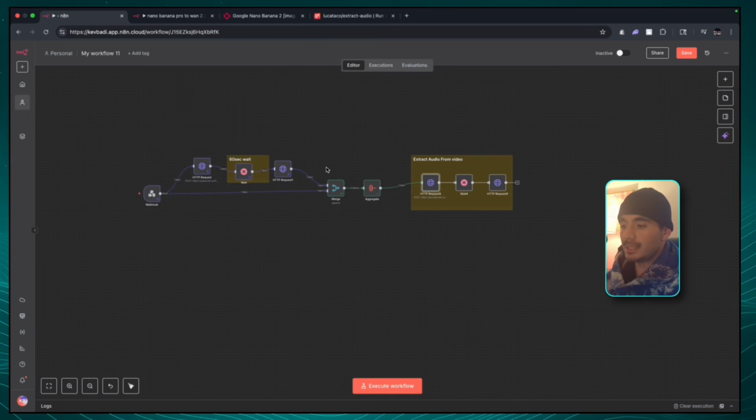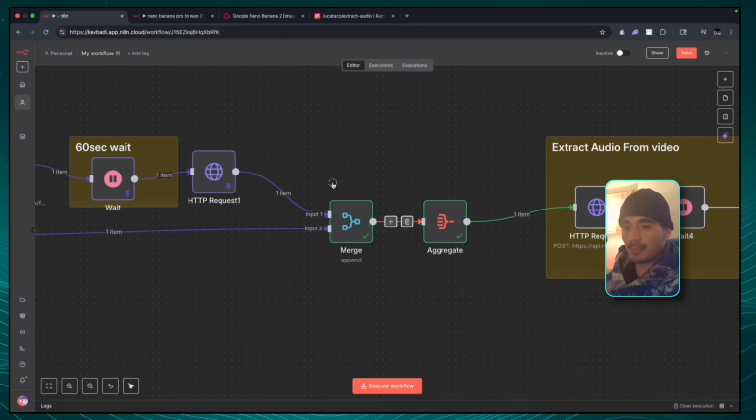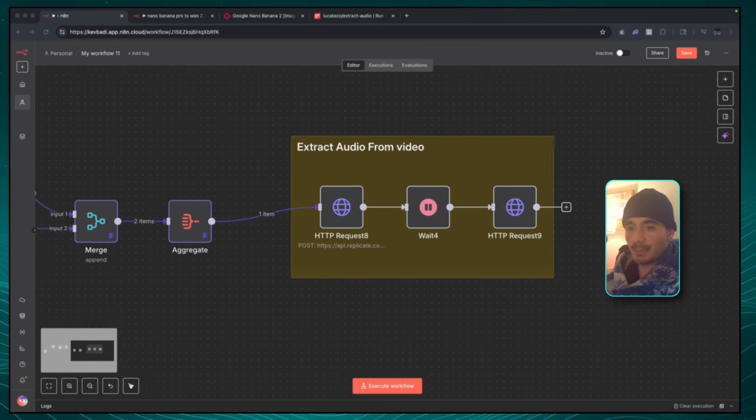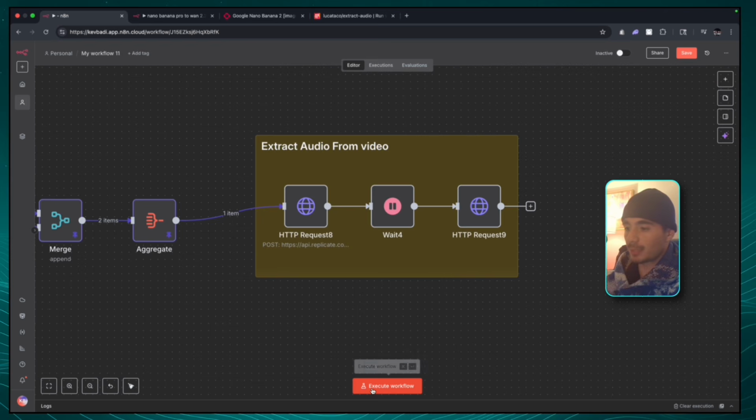Now that we know these two next nodes are good, we can pin both of them so that we don't have to use them again until the workflow is completely finished. Cool. So now that those are pinned, we can test out the rest of the workflow, and we're just going to click execute workflow. Now that video file has been passed to that Replicate API, and we just have to put it to sleep for a bit for it to extract that audio.